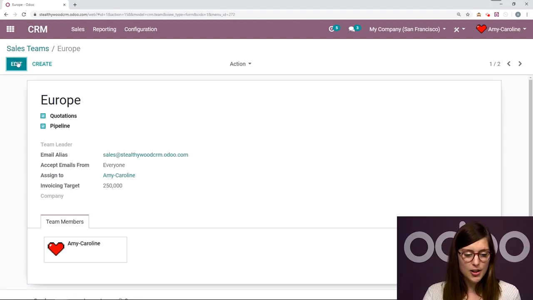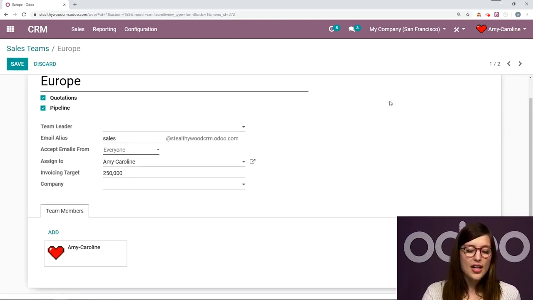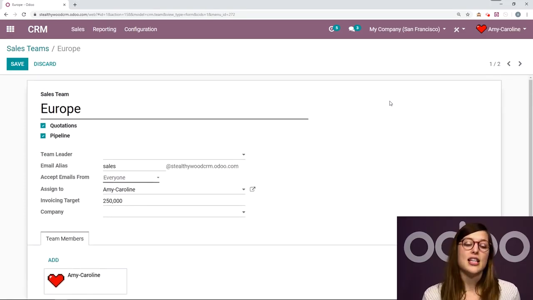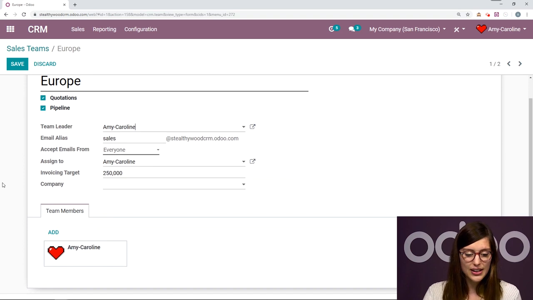Okay, so I'm going to click here. I'm also going to click on Edit. All right, so of course I've given it a name, and I've also said that I would like to be able to create some quotations from these opportunities, the ones assigned to the sales team, and also I want to have a pipeline for this opportunity. Okay, I can even choose a team leader. So let's go ahead and make myself the team leader, Amy Caroline. And I can also choose an email alias.